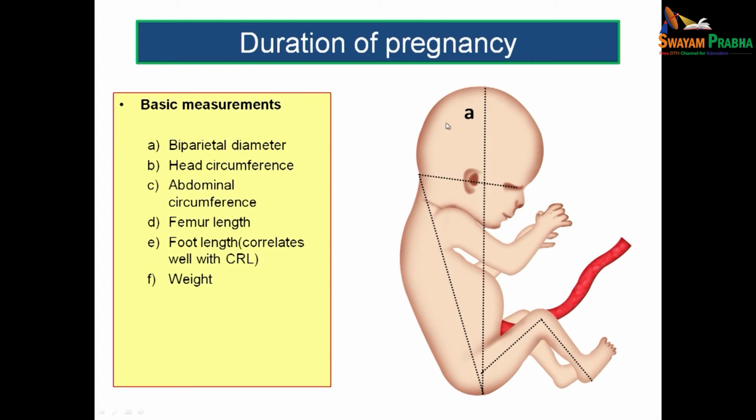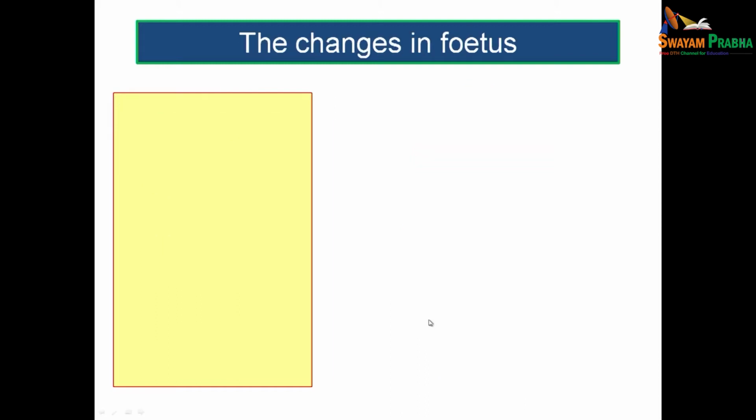So, biparietal diameter means the imaginary distance between two parietal prominences, that will give you the biparietal diameter, and the head circumference will be the circumference at the head, and the abdominal circumference will be here, and you will be also able to measure the length of the femur and also the length of the foot. Now, what are the changes you expect in the fetus?